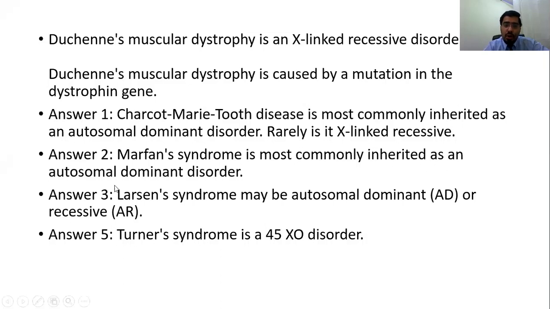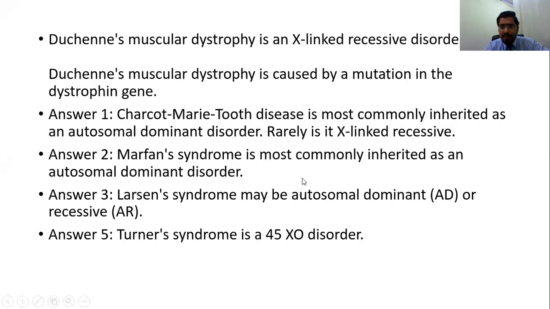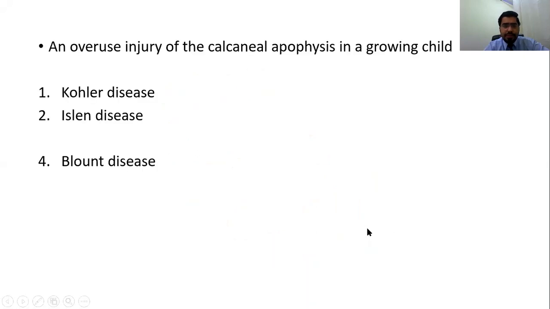Marfan syndrome, autosomal dominant. Larsen syndrome, autosomal dominant or autosomal recessive as well. And Turner's 45X0. So you have seen that DMD is X-linked recessive. X-linked recessive are rare disorders, and DMD is one of these. So remember this thing. And the Gower sign is also seen in DMD.